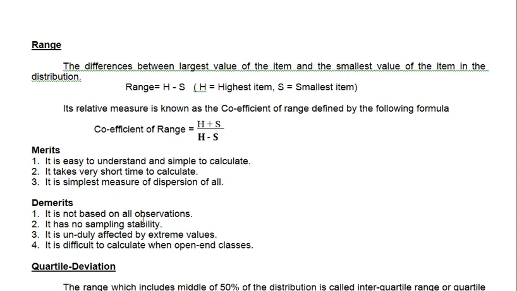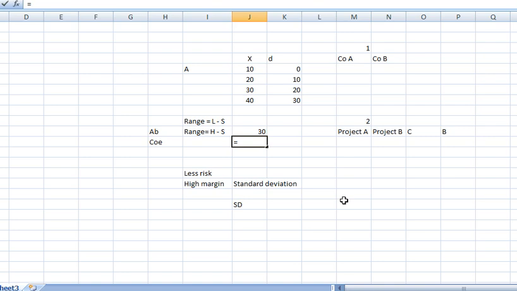The formula is not like that. It is not actually H minus S in the denominator; below it is H plus S. Here it is H plus S. I will rectify this one, H plus S. So by using this formula, what will you get? The coefficient. I will use now H minus S.